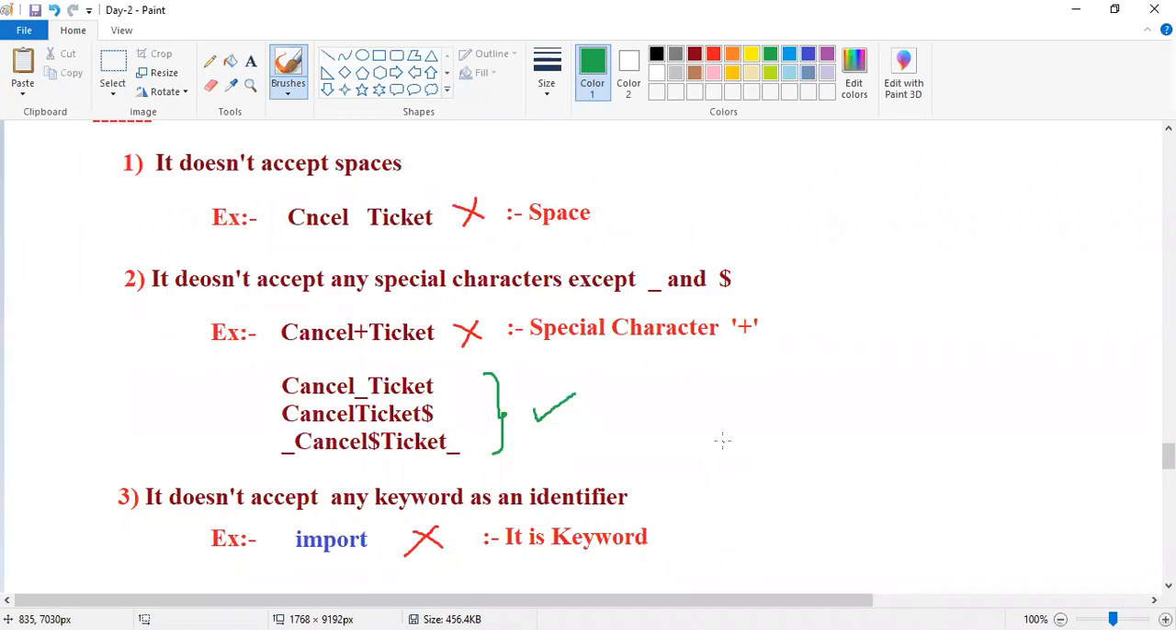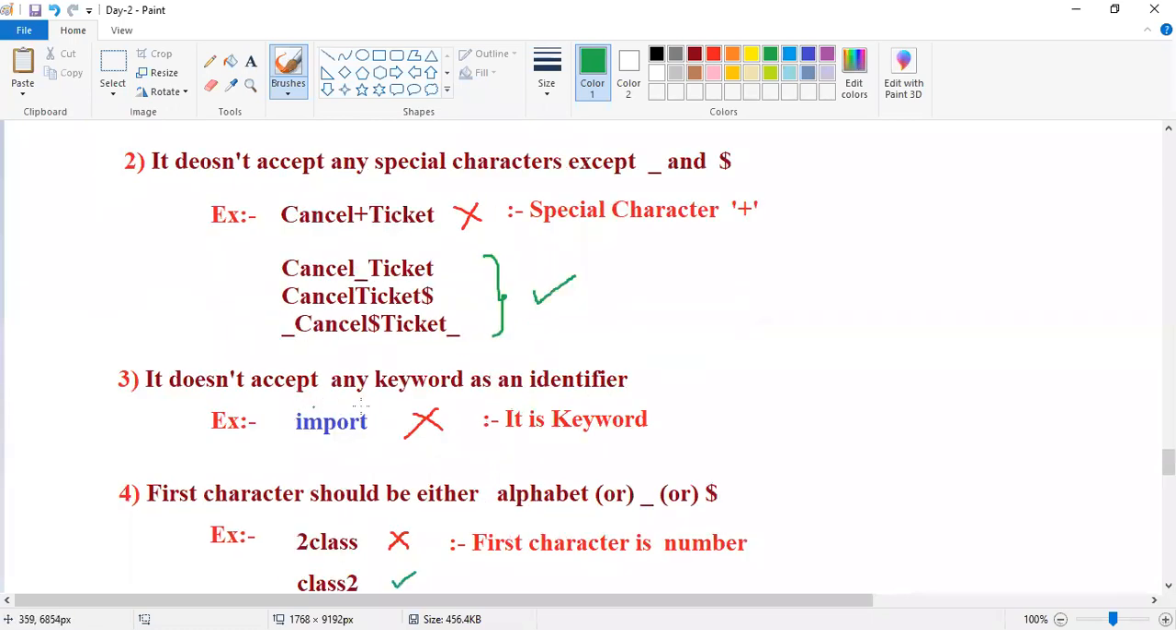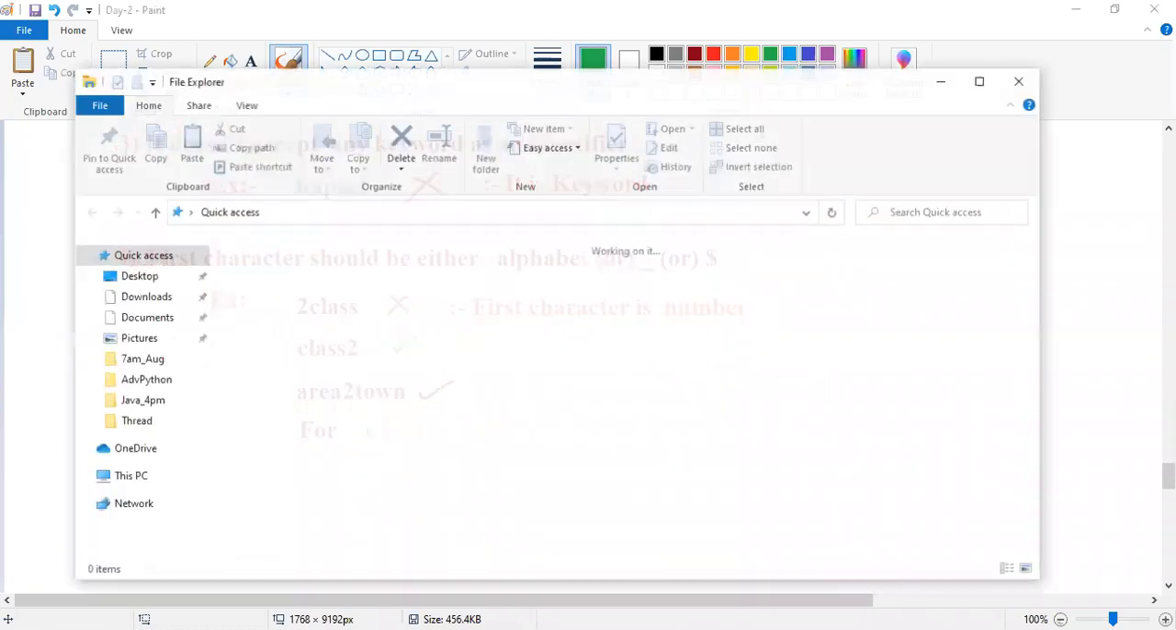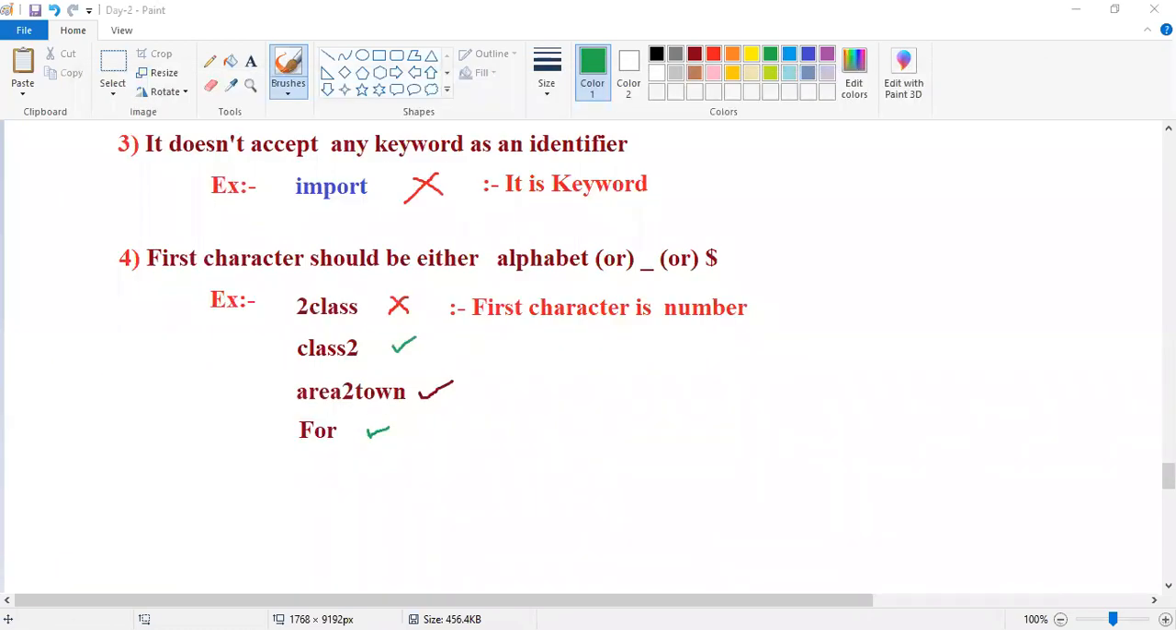Guys, these are the 4 rules. You have to follow these 4 rules. What are the 4 rules? It doesn't accept any spaces. It doesn't accept any special characters except underscore and dollar. It doesn't accept any keyword as an identifier. The first character should be either an alphabet, underscore, or dollar. These are the 4 rules which we have, guys.